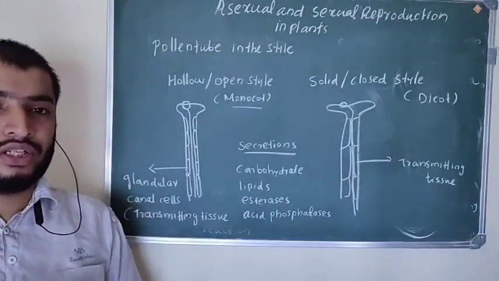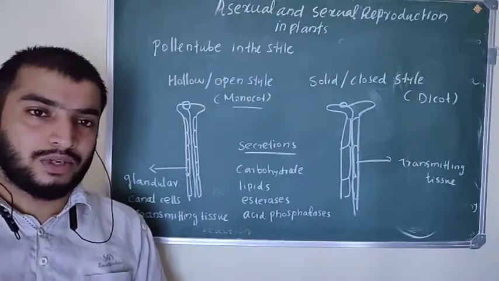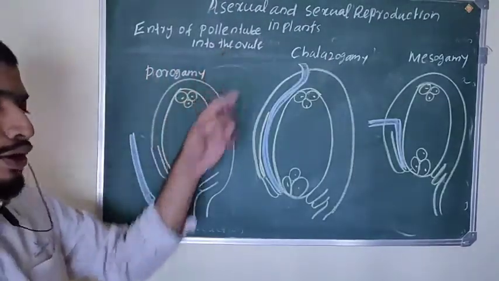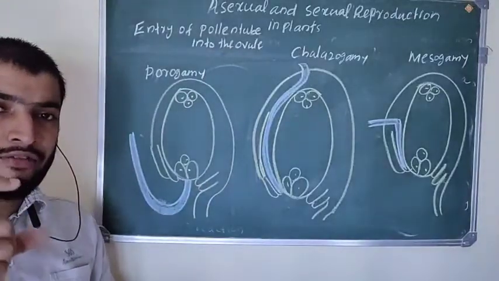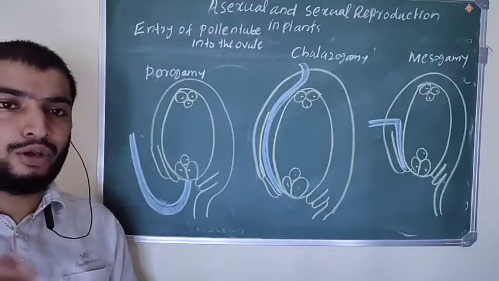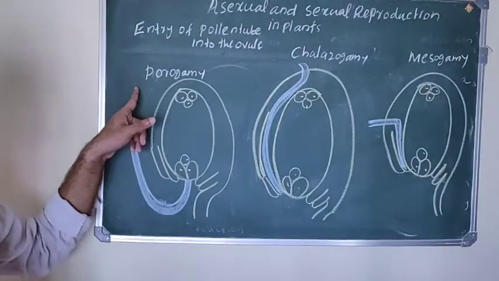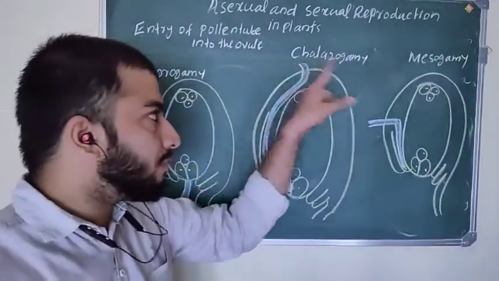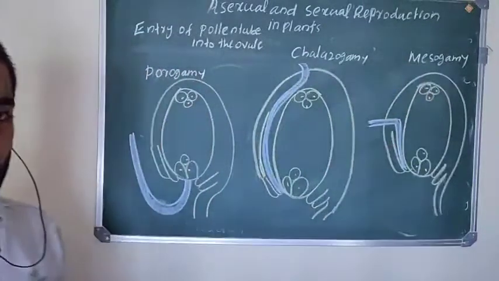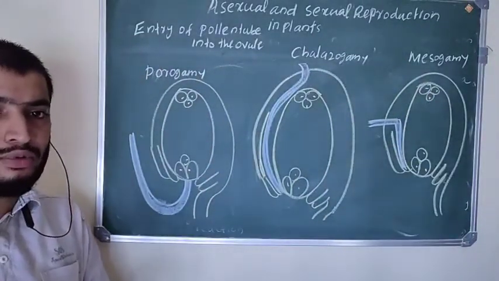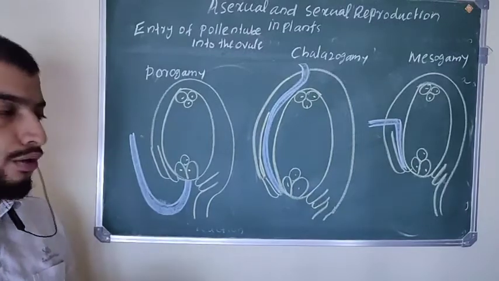Okay, so these are the different types of styles present in plants. Next one, entry of pollen tube into the ovule. There are three different types of entry of pollen tube into the ovule: porogamy, chalazogamy, mesogamy. So what does it mean? There are three different types of entry of pollen tube into the ovule.